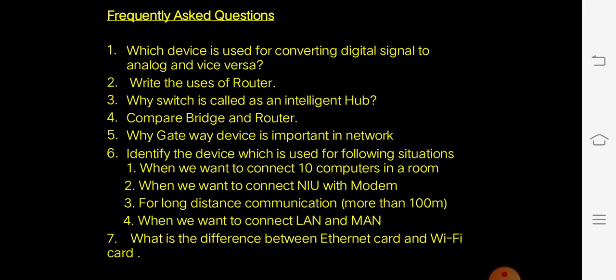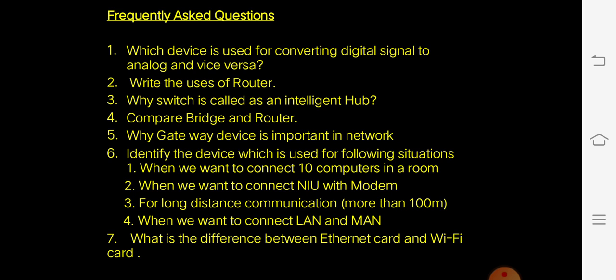Write the uses of router. Router will connect dissimilar protocol networks. Sometimes a router will connect two switches, two networks also. Why is a switch called an intelligent hub? It can identify the destination. Compare bridge and router. Bridge will connect only similar types of networks which have similar protocol, whereas router will connect similar types of networks which have different protocols.